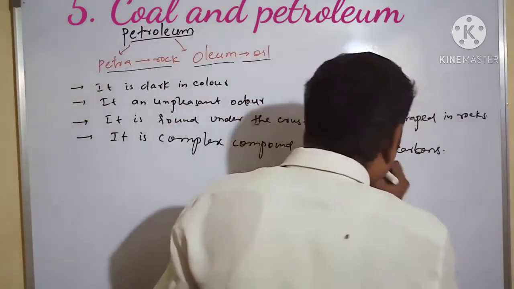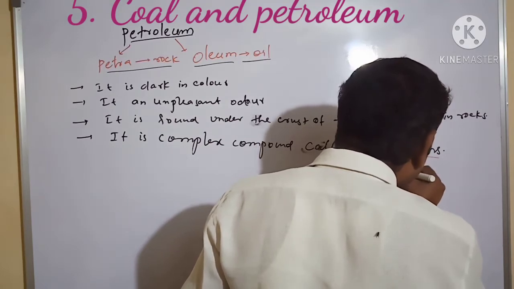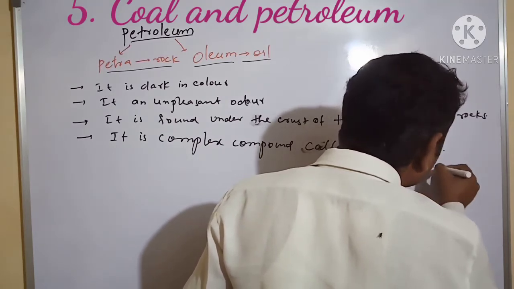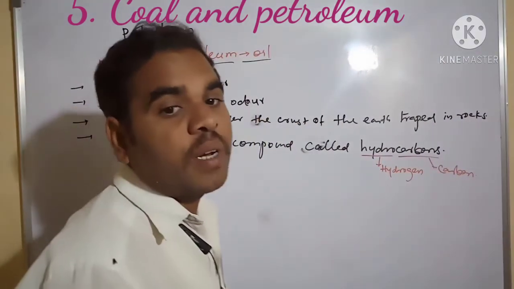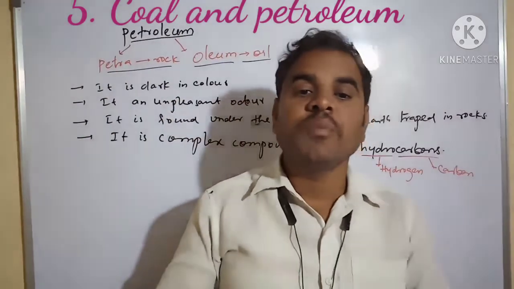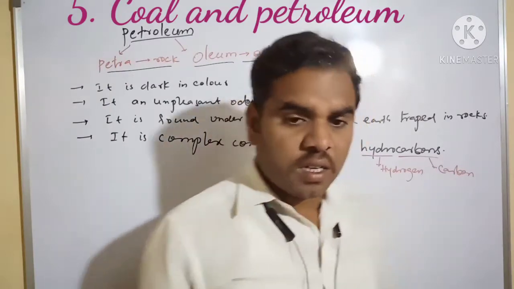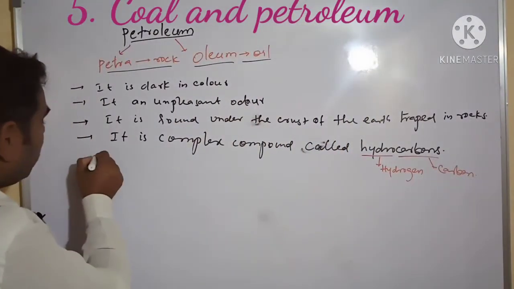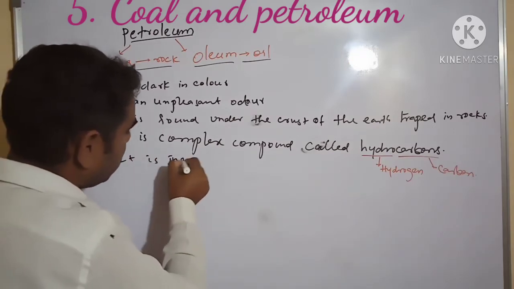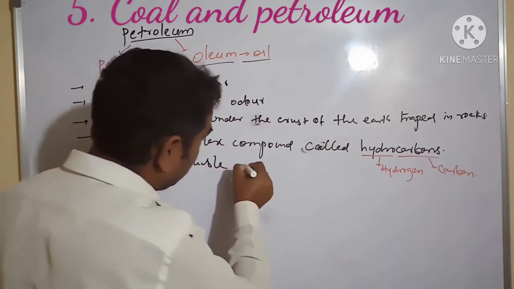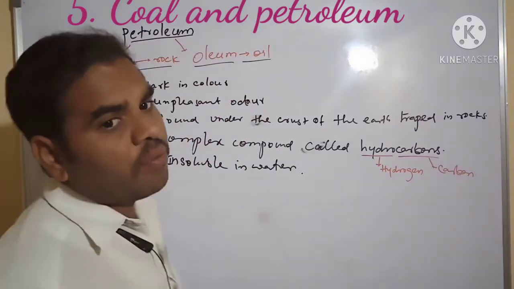In this compound, hydrogen is there, and this is carbon. That's why we call them hydrocarbons. It is insoluble in water. Is it soluble? No, it doesn't dissolve in water.